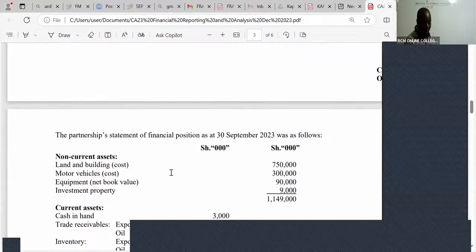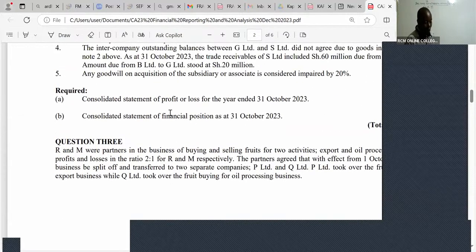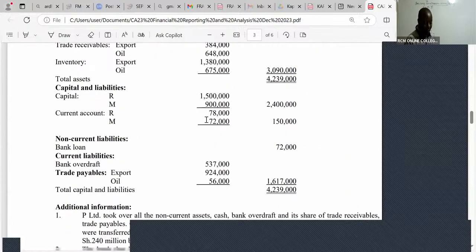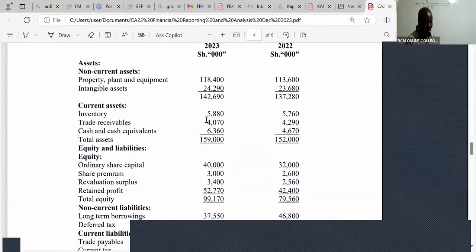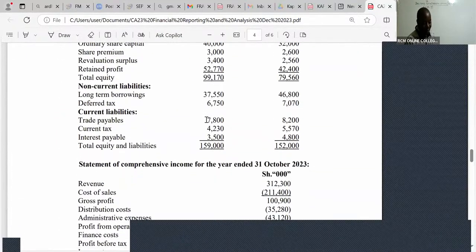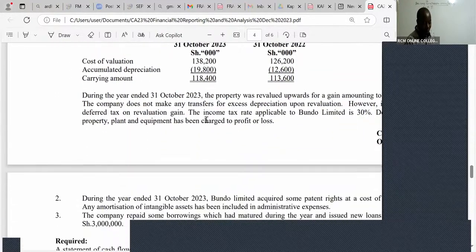You can see in this sitting they gave us a group statement of profit or loss and a group statement of financial position, very important. And in the same sitting, they also tested us on cash flow. They never miss. So what do they want me to do? This is the question here.